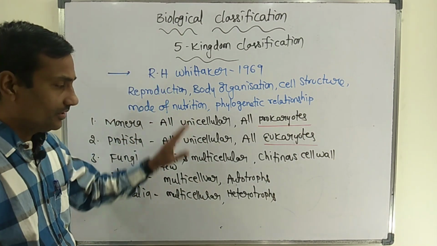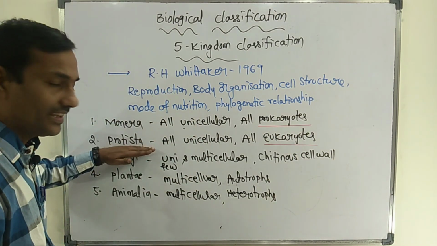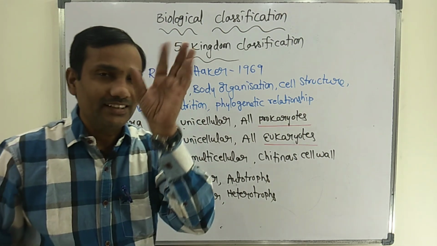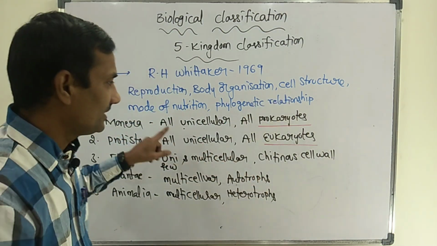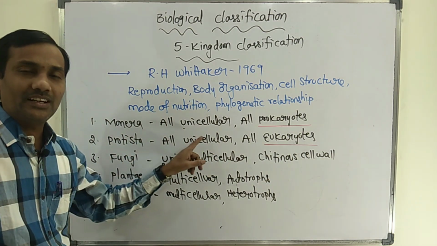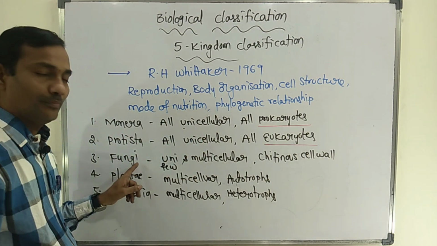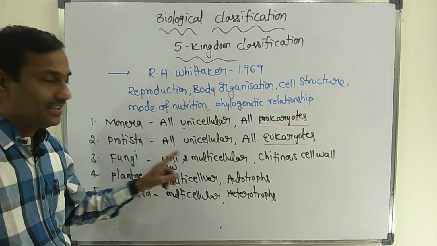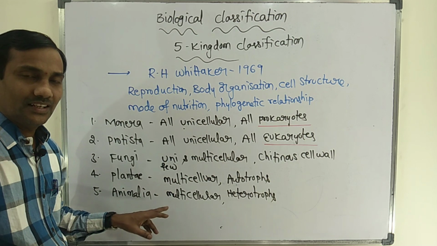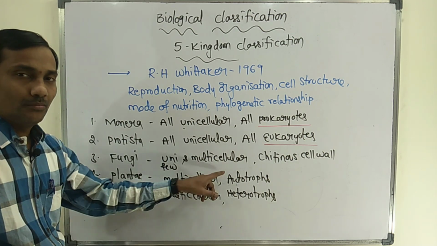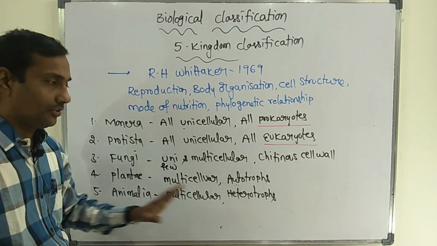Once you observe, for every kingdom there is one unique identification feature. In the Monera kingdom, there are unicellular prokaryotes. In the Protista kingdom, there are unicellular eukaryotes. Whereas fungi are multicellular organisms with a chitinous cell wall. Plantae are multicellular, Animalia are multicellular, but Plantae are autotrophs and Animalia are heterotrophs.